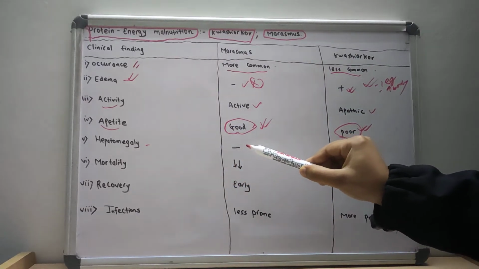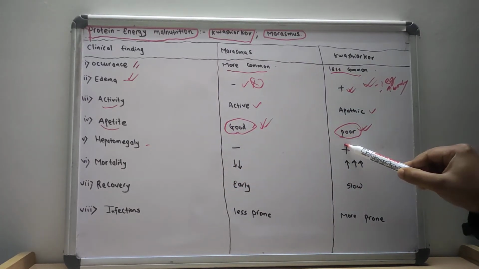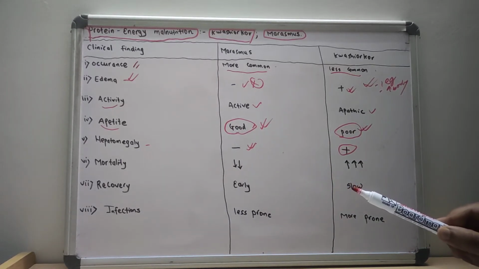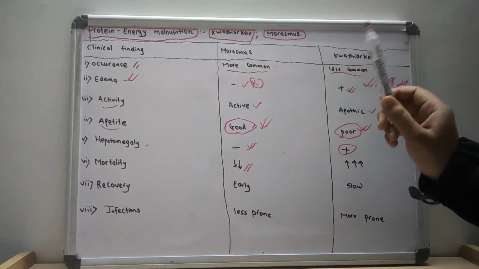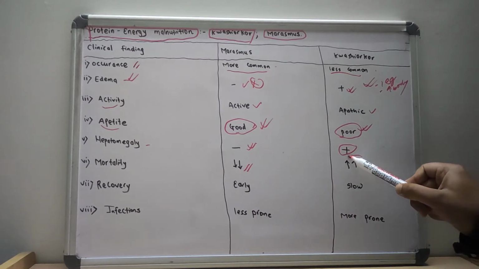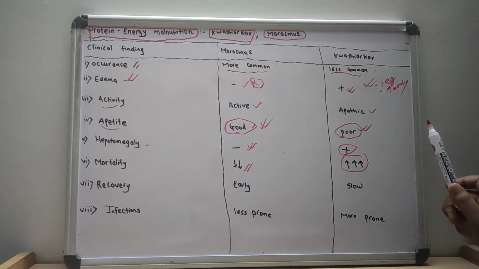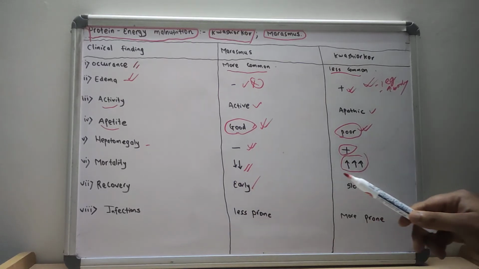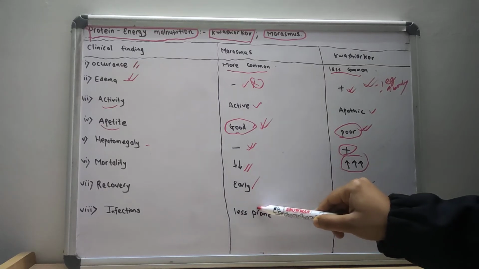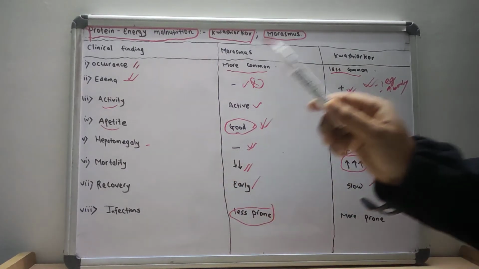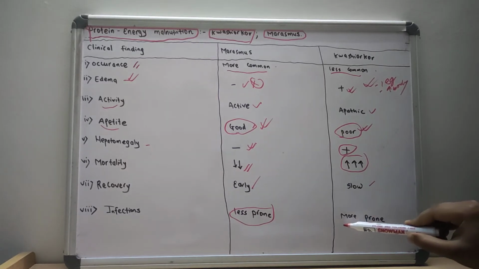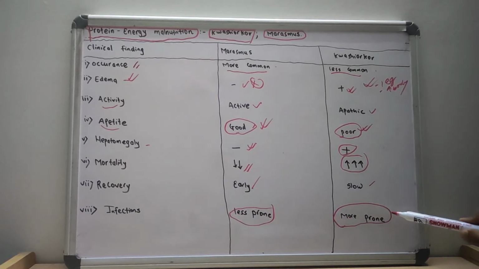There is hepatomegaly in Kwashiorkor, but there is no hepatomegaly in marasmus. The mortality is less in marasmus compared to Kwashiorkor, where the mortality is significantly high. The recovery is early in marasmus, but the recovery is slow in Kwashiorkor. The marasmic child is less prone to infection compared to the Kwashiorkor child, who has more chance of infection.